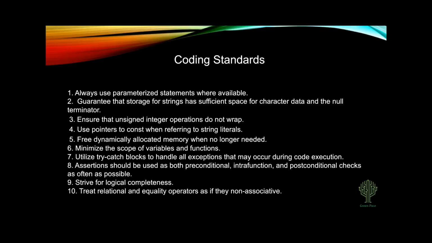In terms of assertions, this is almost like a stylistic choice, a stylistic functional choice, shall we say. During writing code, we should be using assertions before we enter functions, when we're in functions, and after a function executes, to check all those parameters and results to make sure that everything is following the logic that we want it to. That goes back to striving for logical completeness, catching all exceptions, making sure that our if-then statements and our switches take into account everything that can happen.